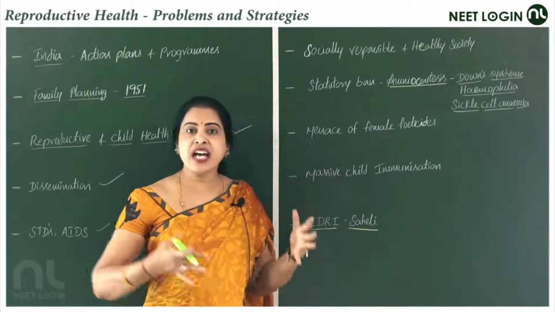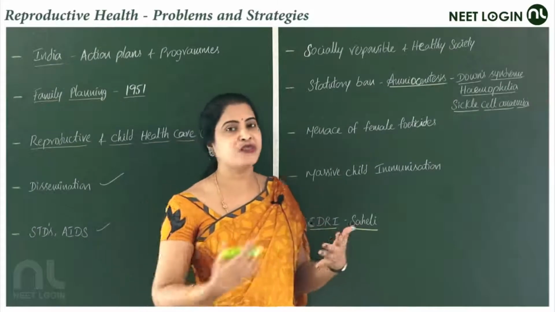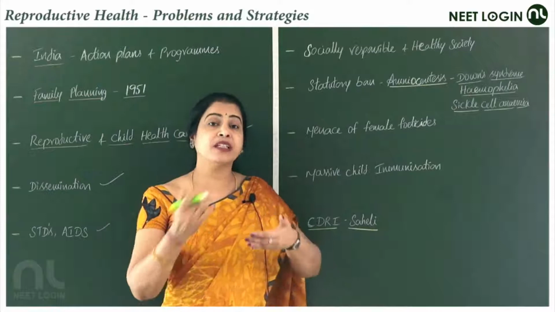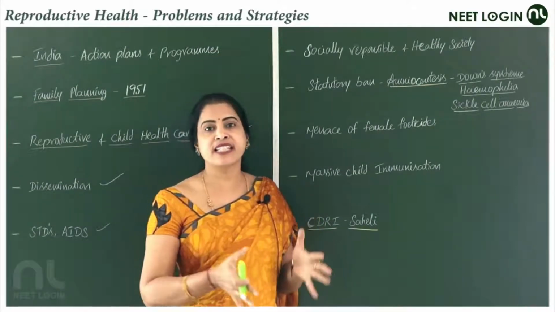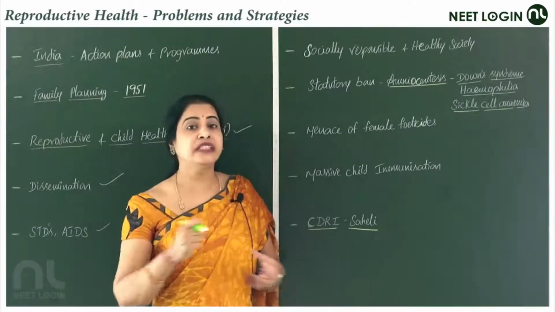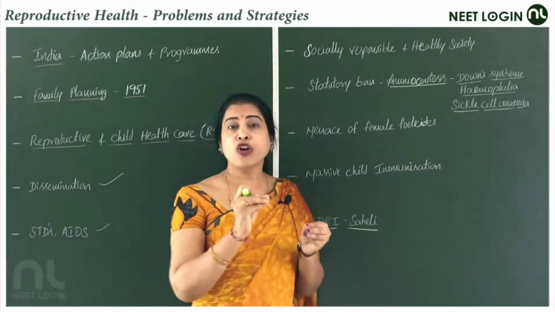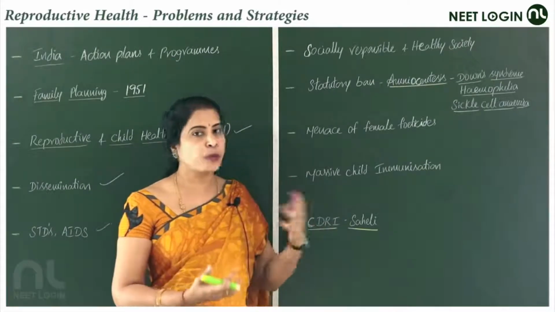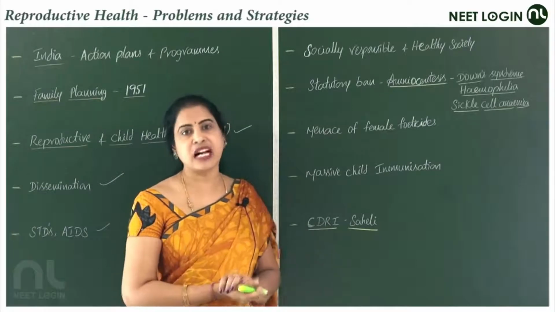The extra-embryonic membranes are amnion, chorion, allantois and yolk sac, which I have already dealt with. Amnion is the innermost extra-embryonic membrane, present outside the baby, enclosing the fluid called amniotic fluid. If this amniotic fluid is collected with the help of a needle, it contains some fetal cells and some dissolved components. If they observe it under the microscope in the lab, they can come to know of some disorders.